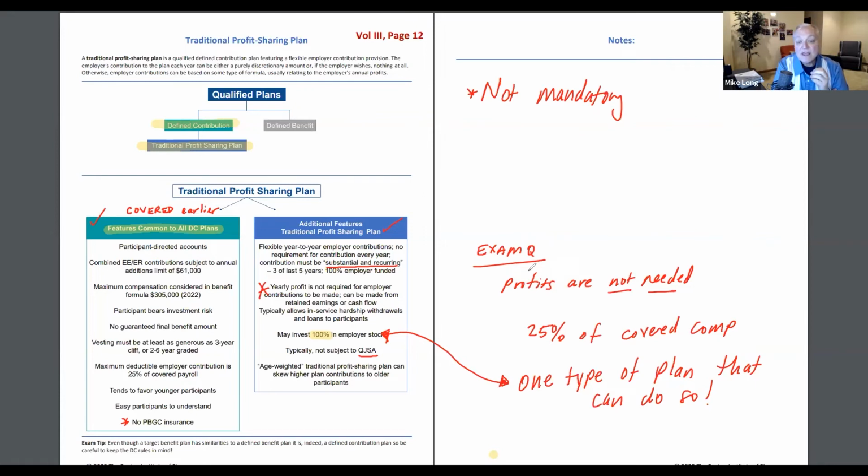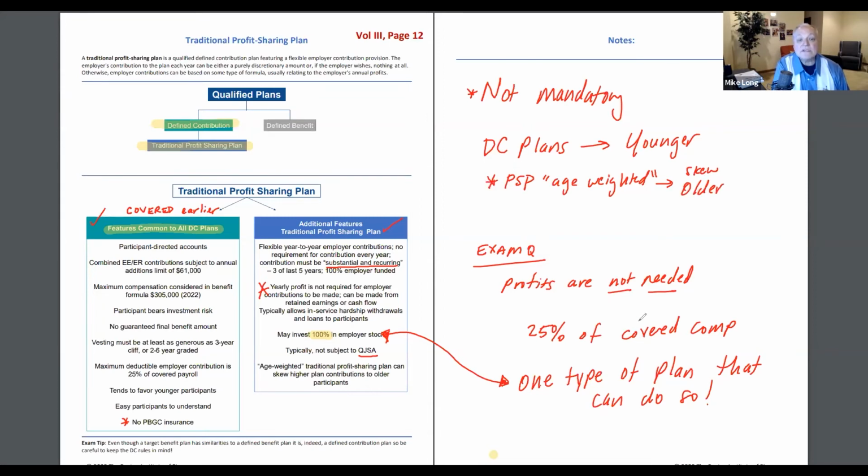And one way that profit sharing plan contributions can be skewed to the older participants, because as a DC plan generically they kind of favor the younger participants, is through a concept called age weighting. You won't be tested on the mechanics or have to do the math of age weighting, but just that term could be important, as that is a way to skew higher amounts of whatever the profit sharing contribution is that year. They can be skewed toward the older participant using a discounting age-related factor.